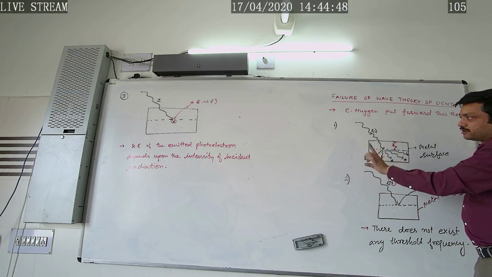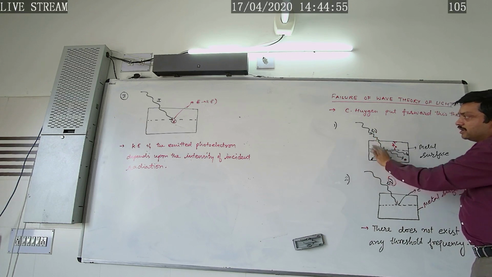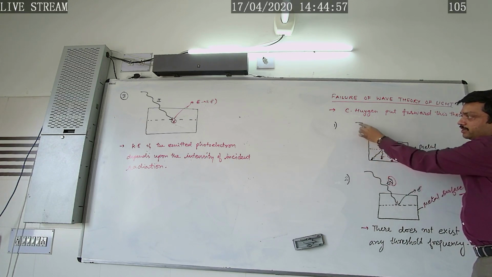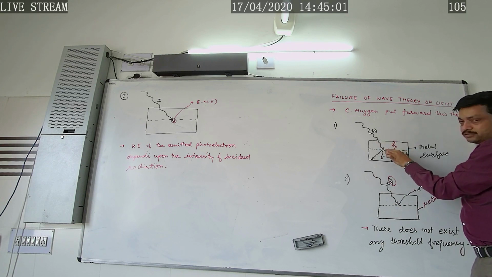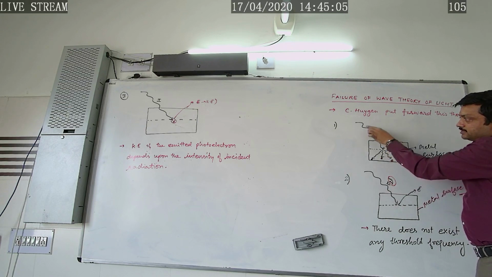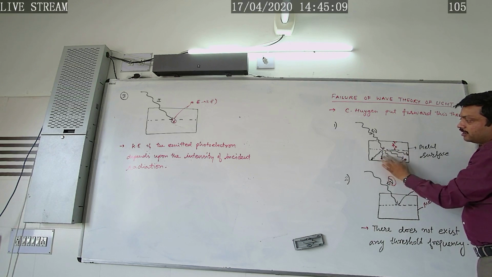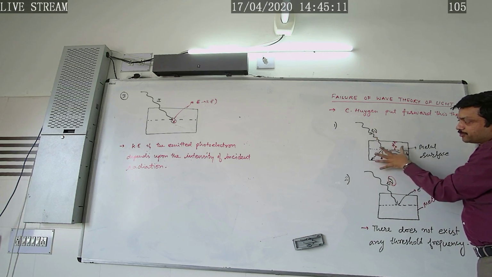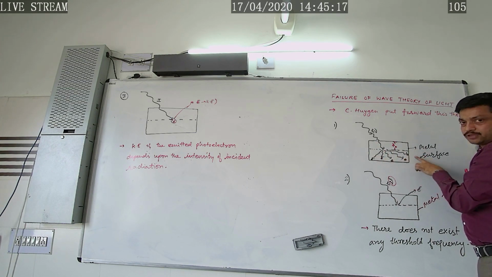a contradiction of the law of photoelectric emission, which says that photoelectric emission is an instantaneous process. According to the wave picture of light, when light of suitable high frequency with energy h nu falls on the metal surface, this radiation spreads over the whole surface of the metal, and the energy is shared by the electrons present on the metal surface.